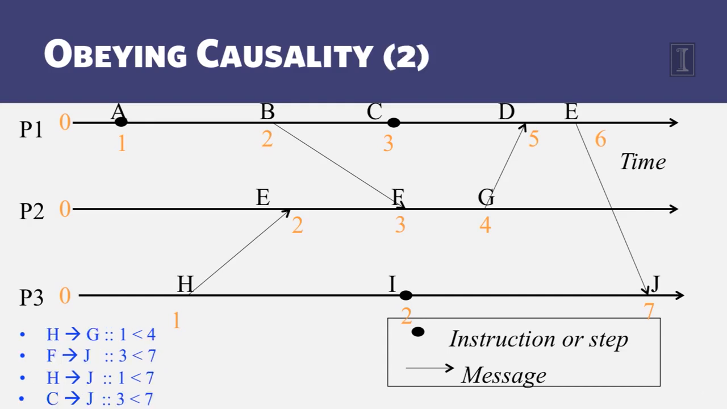We saw a few other causal relationships. H happens before G, and they get timestamps 1 and 4 respectively, and 1 is less than 4. Similarly, F and J get timestamps of 3 and 7, which obey causality. H and J get timestamps of 1 and 7, which obey causality, and C and J get timestamps of 3 and 7, which obey causality.